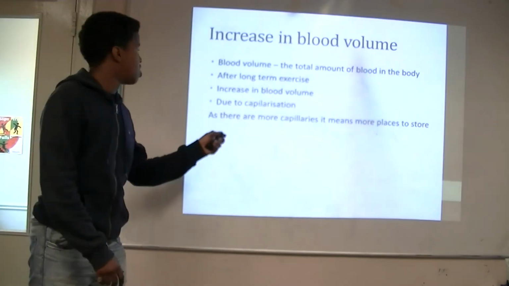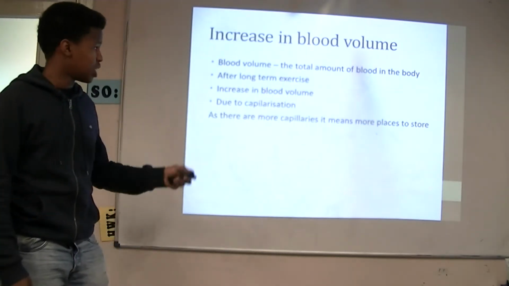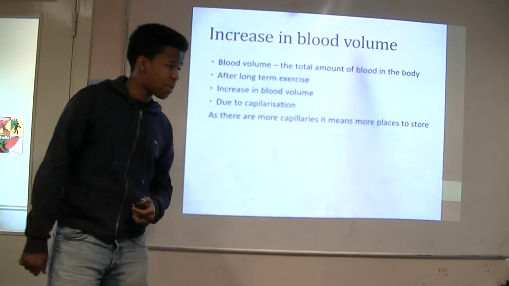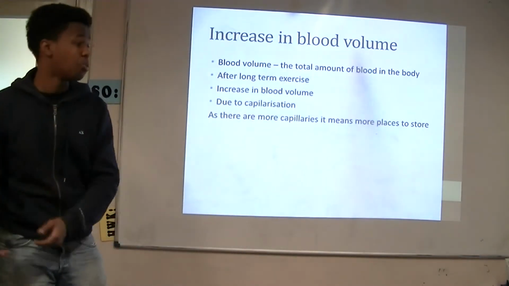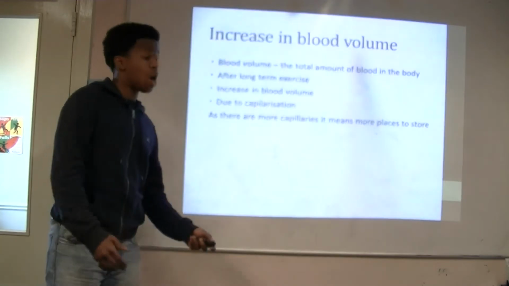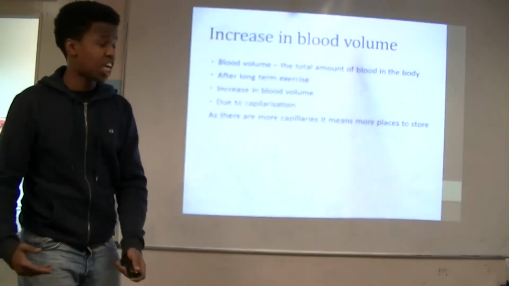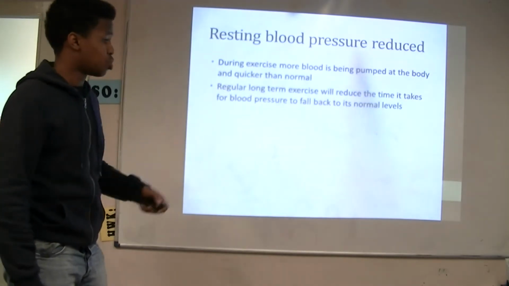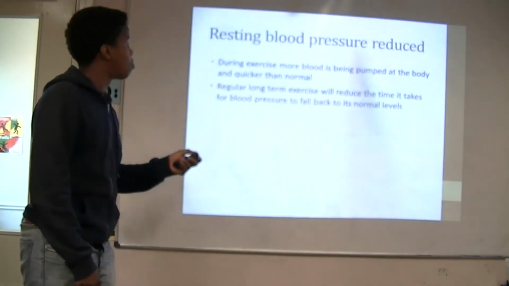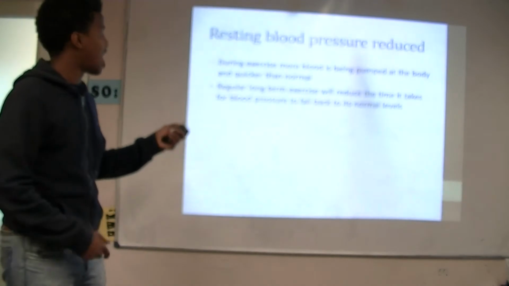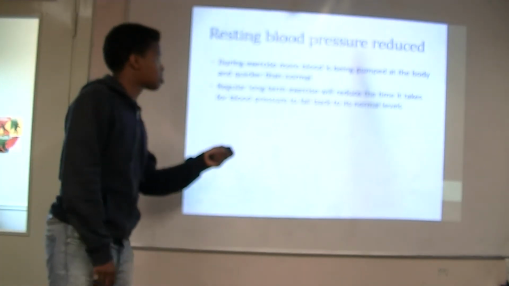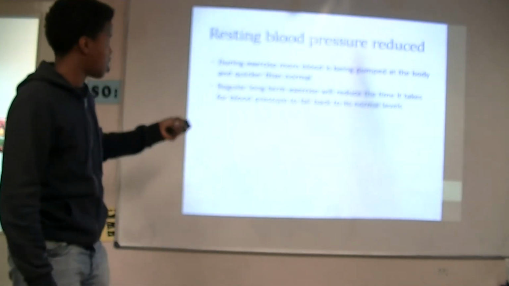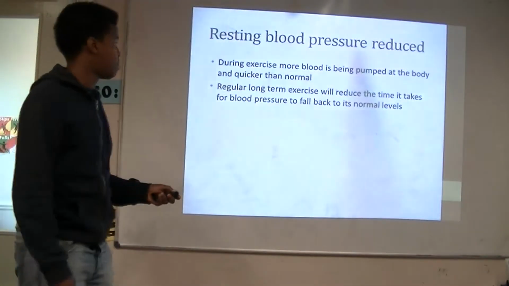Blood volume is the total amount of blood in the body after a long-term exercise. The blood volume increases due to capillarization, and within your body, you tend to get oxygen to your muscles. Resting blood pressure reduced. During exercise, more blood is being pumped around your body and quicker than normal. Regular long-term exercise will reduce this as time for blood pressure to fall back down to its normal level.